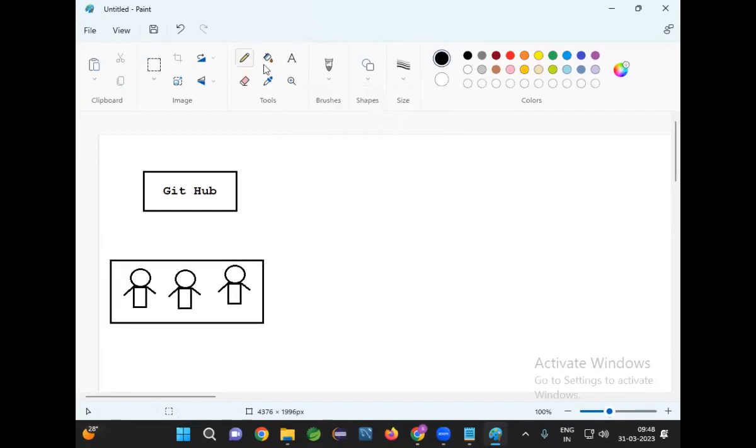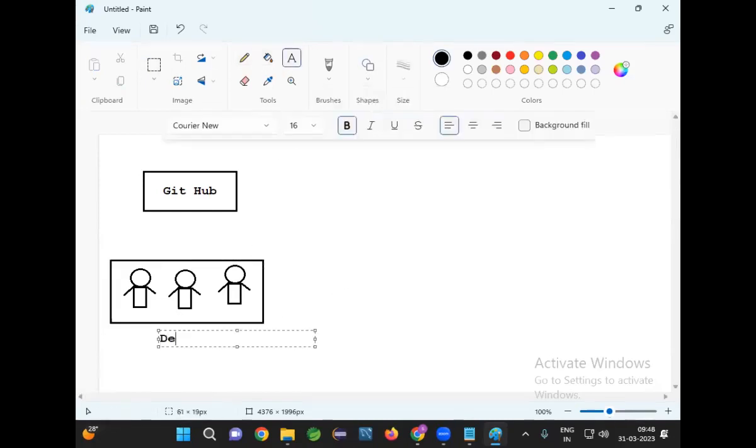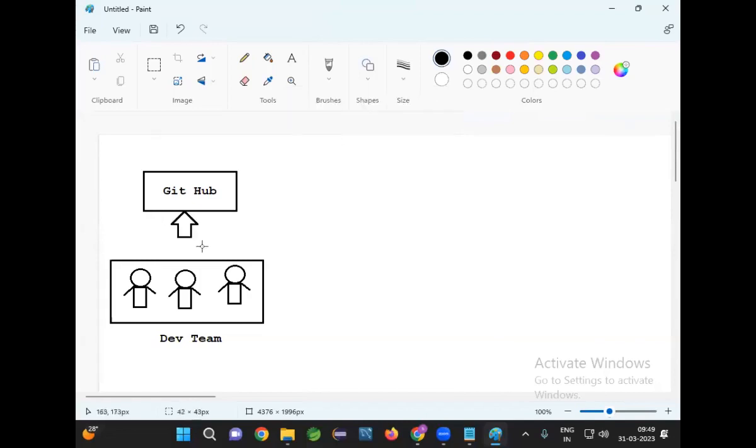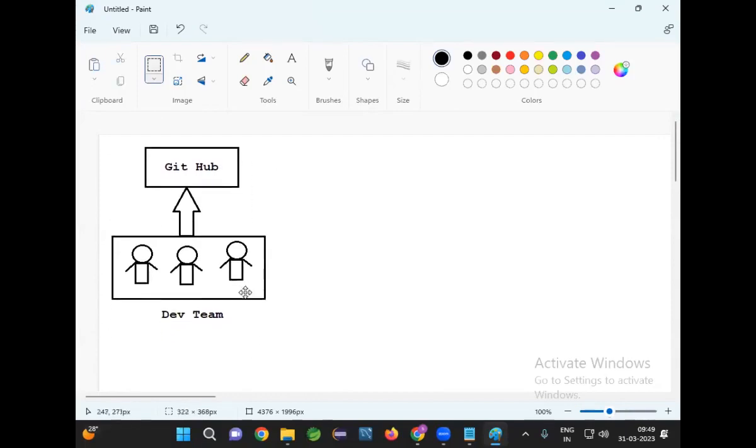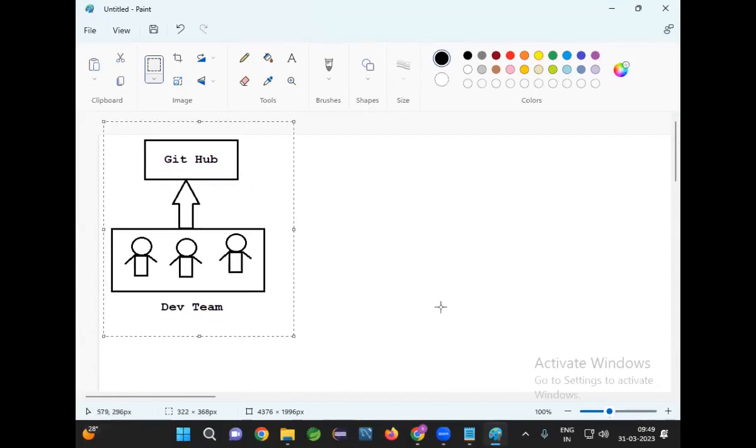Now this is our dev team. Assume that. Our dev team will write the code and store the code into the GitHub repository. After storing our code into the GitHub repository, the DevOps team will be available. The DevOps team will deploy our code onto a server.